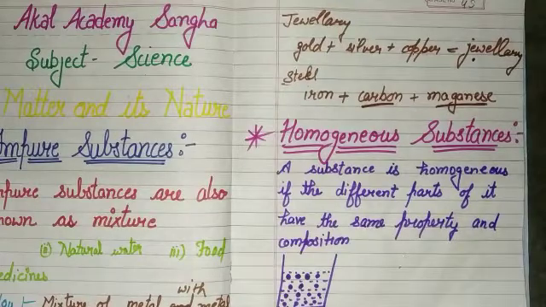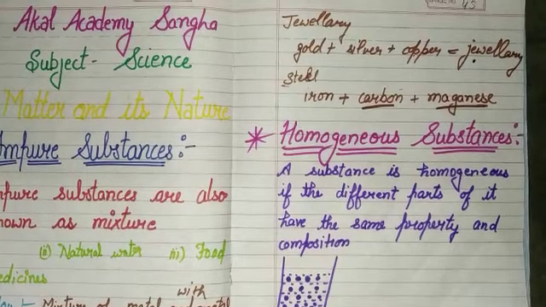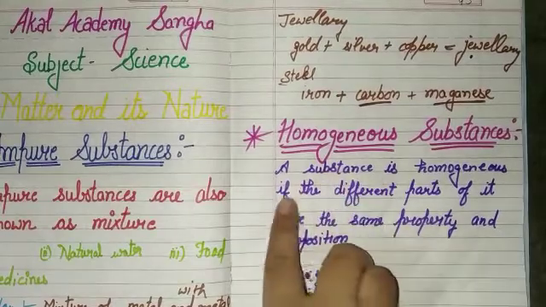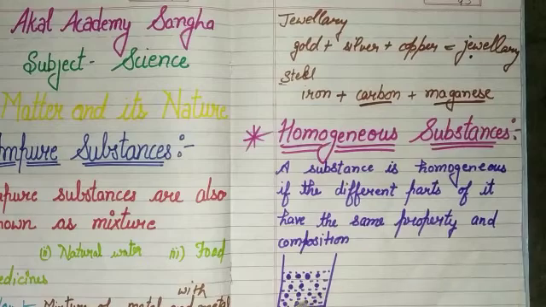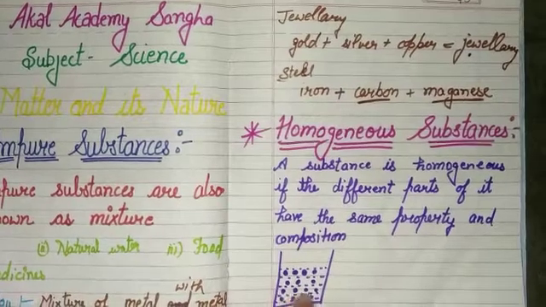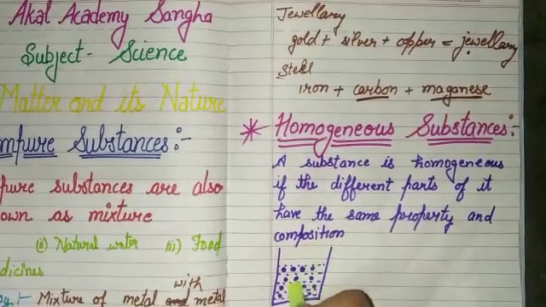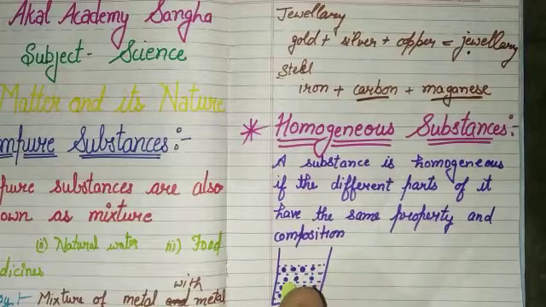Homogeneous substances: a substance is homogeneous if the different parts of it have the same property and composition. Homogeneous mixtures have the same property and composition. Suppose they have two elements or two compounds, so their composition is the same.